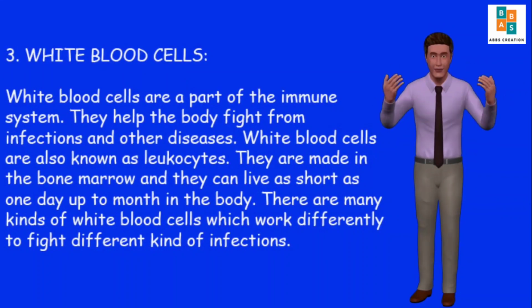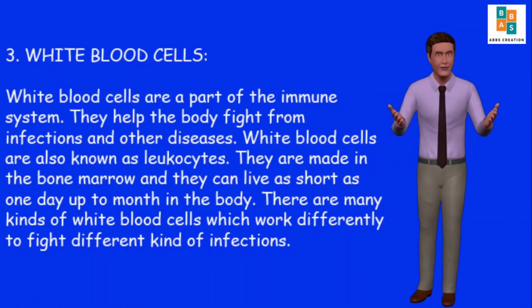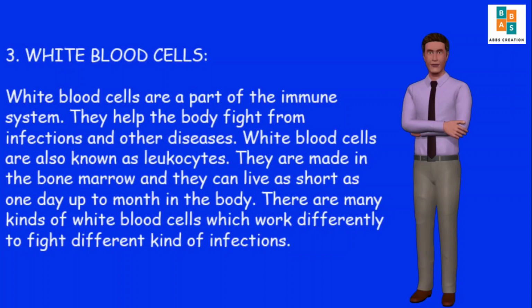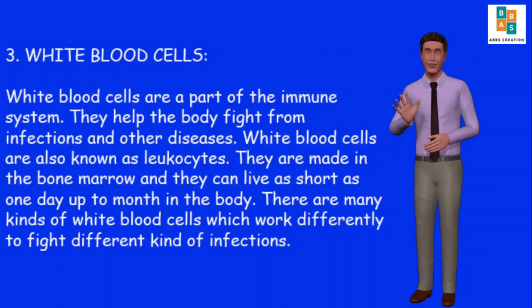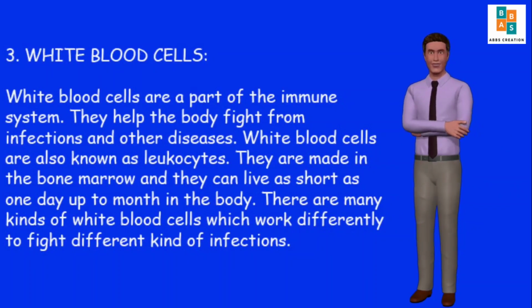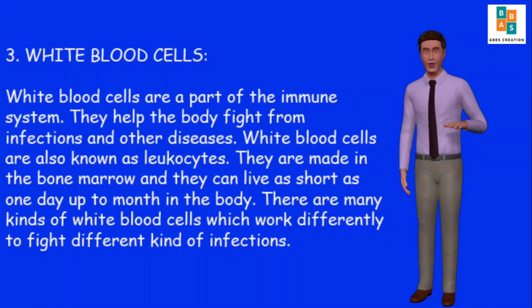3. White blood cells. White blood cells are a part of the immune system. They help the body fight infections and other diseases. White blood cells are also known as leukocytes. They are made in the bone marrow and they can live as short as 1 day up to a month in the body. There are many kinds of white blood cells which work differently to fight different kinds of infections.